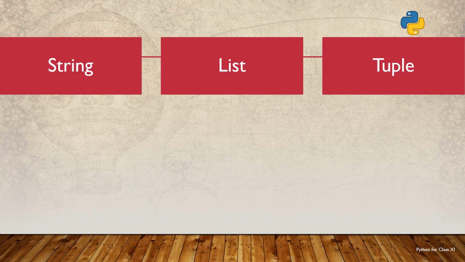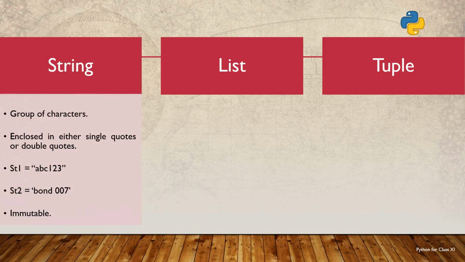Let us first discuss strings. A string is a sequence of characters enclosed either in single quotes or double quotes. In strings, the characters may be letters, numbers or special characters such as underscore, space, asterisk, etc. Here I have given two examples. In the first example, I have an assignment statement: st1 is equal to a string literal.